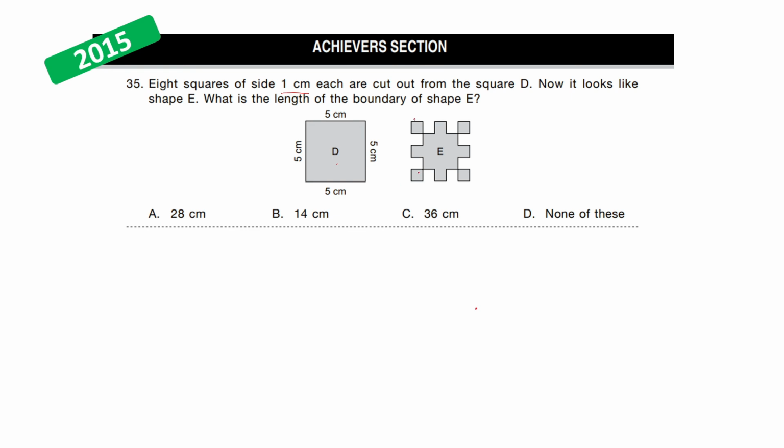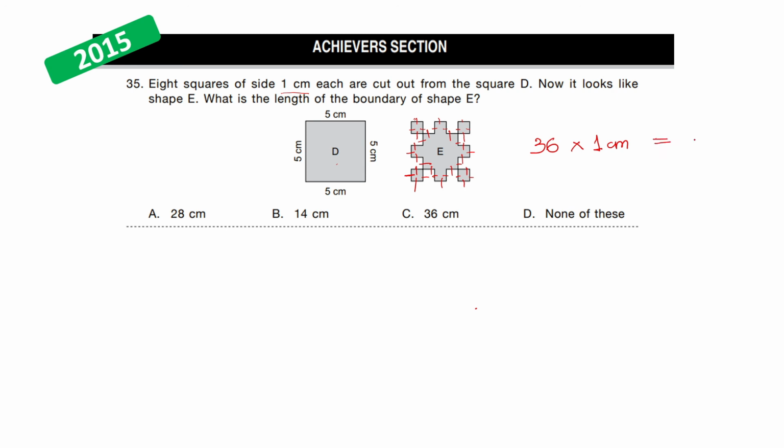Now 8 squares of 1 centimeter are cut. That means each of the side is 1 centimeter. So we just need to count the sides that are exposed. Let's start from here. 1, 1, 2, 3, 4, 5, 6, 7, 8, 9, 10, 11, 12, 13, 14, 15, 16, 17, 18, 19, 20, 21, 22, 23, 24, 25, 26, 27, 28, 29, 30, 31, 32, 33, 34, 35 and 36. So 36 sides of 1 centimeter each.